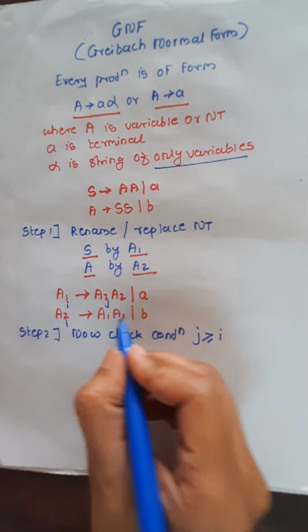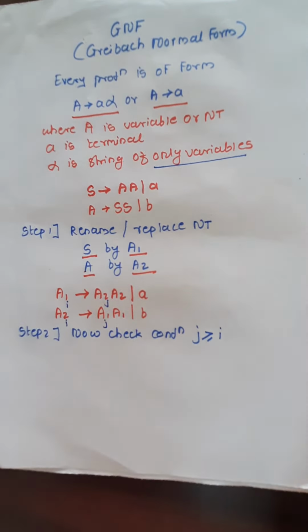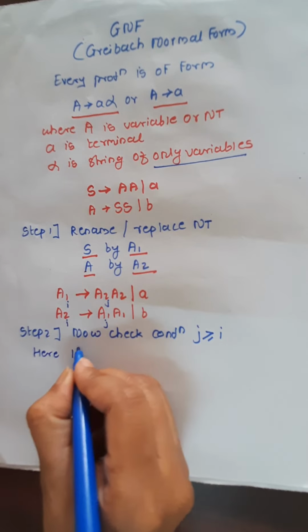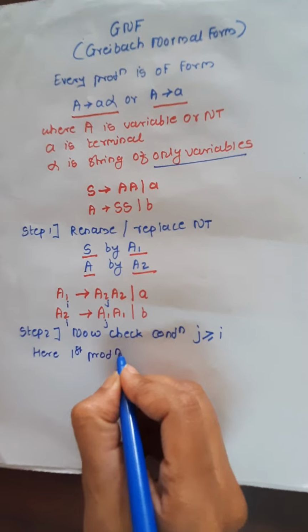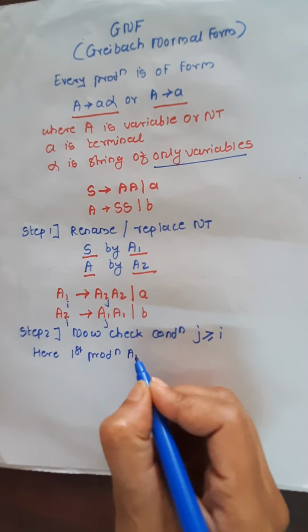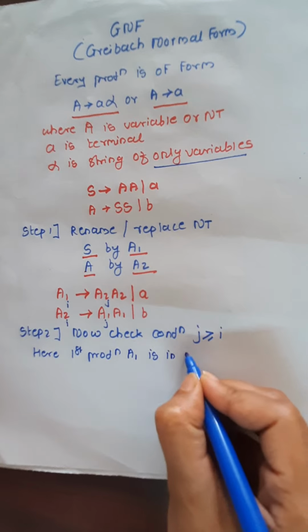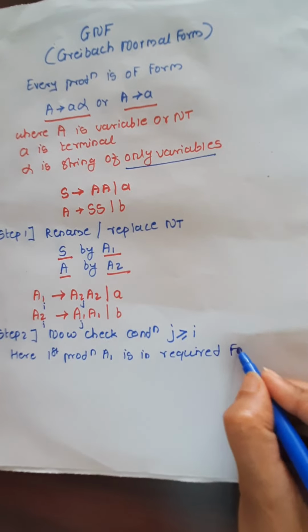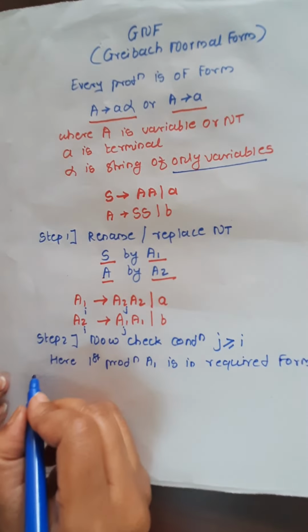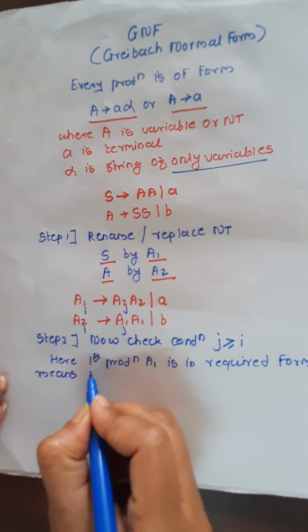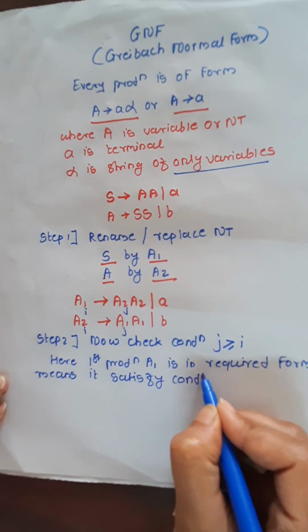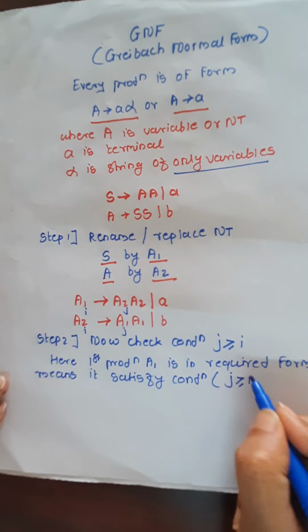The RHS has j, the LHS has i. So the first production, A1, is in the required format, meaning it satisfies the condition. What condition? j is greater than or equal to i.